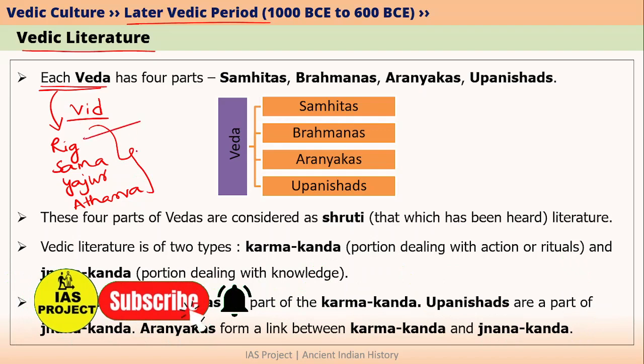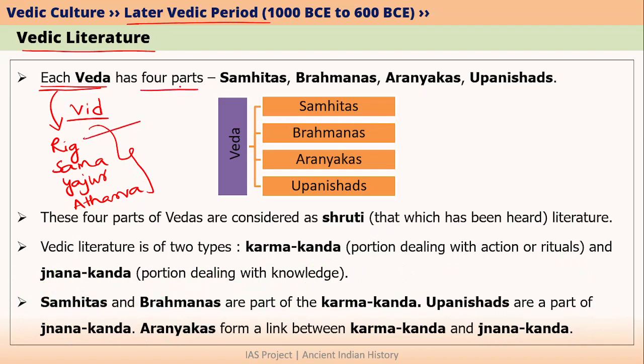However, each of these Vedas is further divided into four parts. For example, within Rig Veda we have Rig Veda Samhitas, Brahmanas, Aranyakas and Upanishads. Similarly, Samaveda, Yajur Veda and Atharva Veda also have four parts: Samhitas, Brahmanas, Aranyakas and Upanishads. Whenever we say the word Veda, we generally mean all these four entities. In the coming lectures, we will discuss each of these entities one by one.